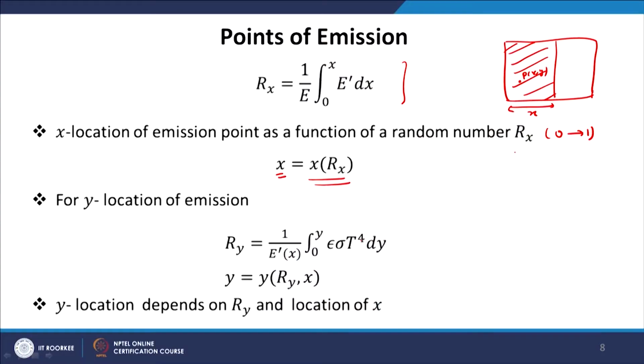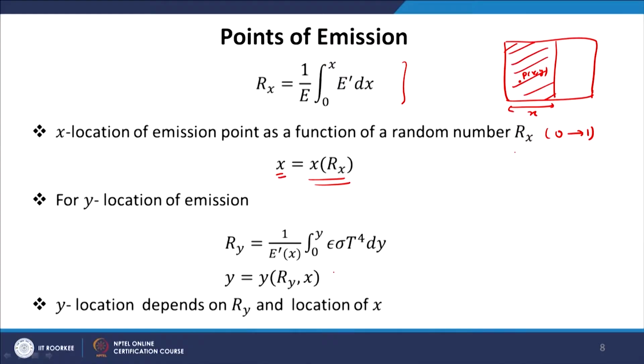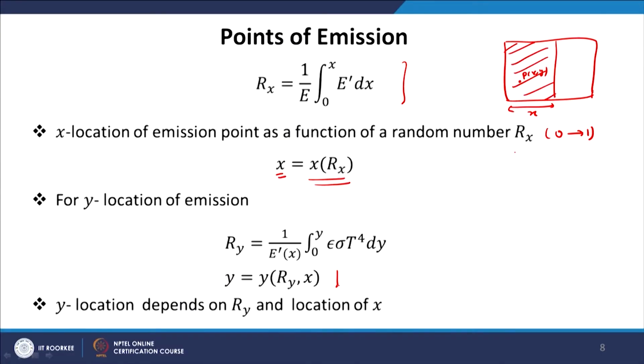Similarly, for y we define Ry, the random number Ry, which is basically 1 upon E prime x, that is the energy emitted at all y's at a given x, times the integral from 0 to y of epsilon sigma T4 dy, and we can invert this relation. So, y will be a function of x and Ry now, because the temperature of the plate is not uniform. So, the random location will depend on x. In general this relation is very difficult to invert, but we will see that for certain simplifications we can invert it.